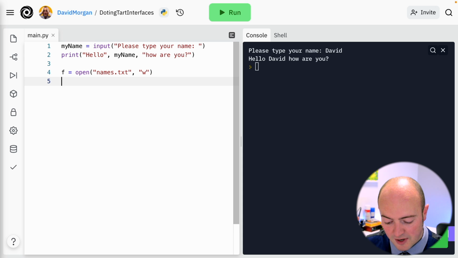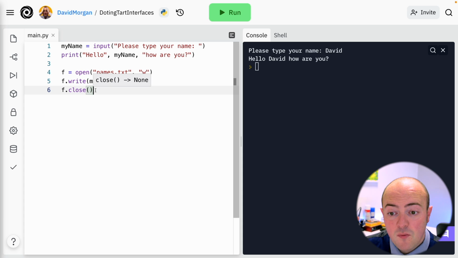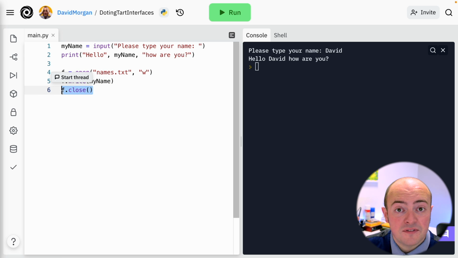Our next line, we need to write it, so we do f.write. Now f.write is the equivalent of print, but instead of coming on the screen, it goes into this file, and I'm going to print my name into the file. Then I'm going to do f.close with the brackets. And f.close is the bit that writes the changes to the actual file. This opens the file up in memory. This adds the text to the file in memory, and this saves the file back to the file system.